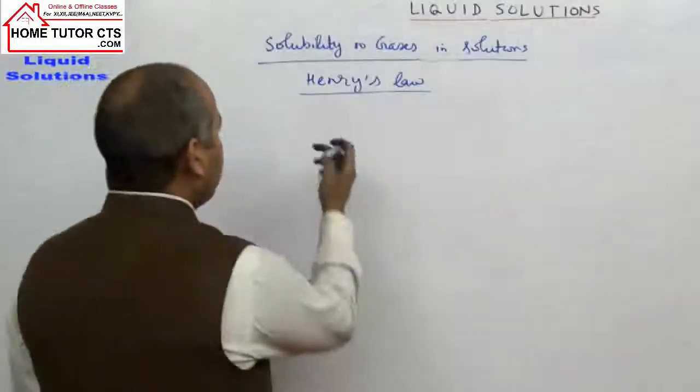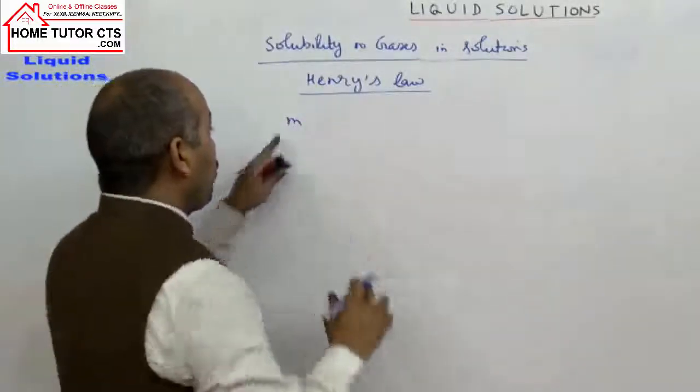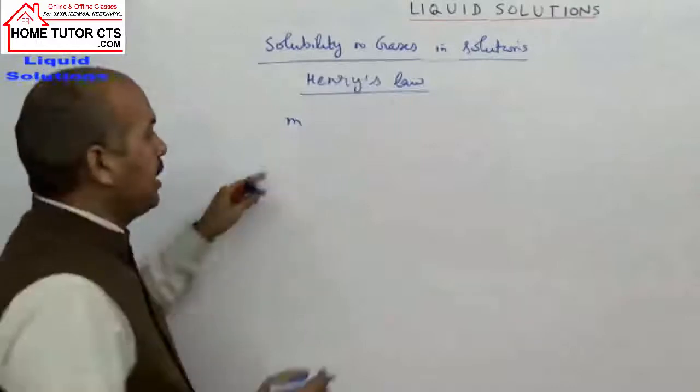Meaning, for the gas, the mass of the gas dissolved per unit volume of solvent is directly